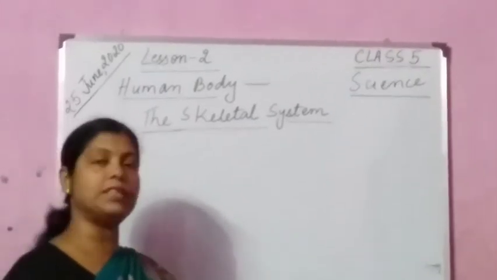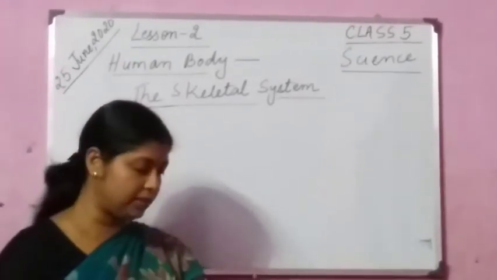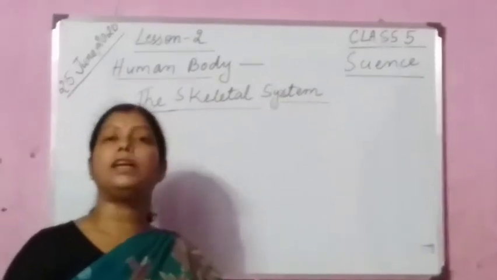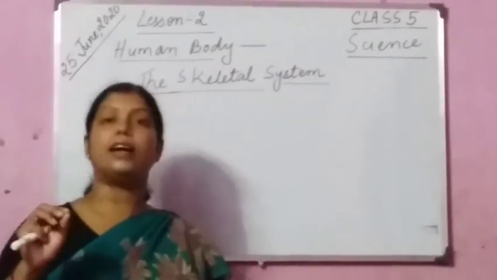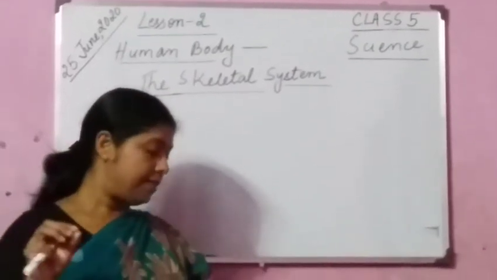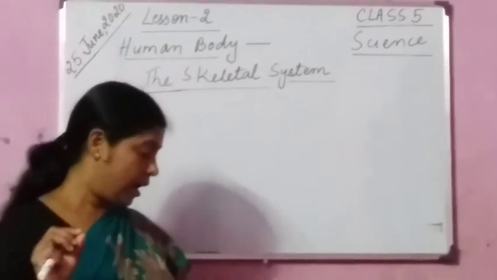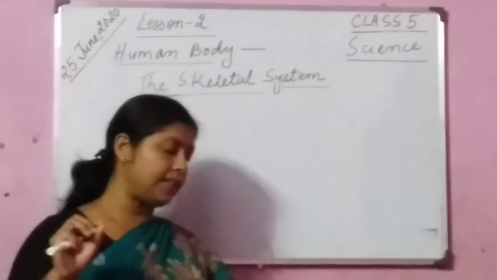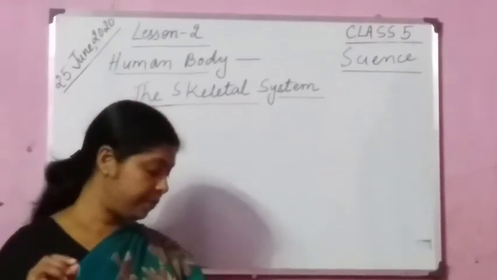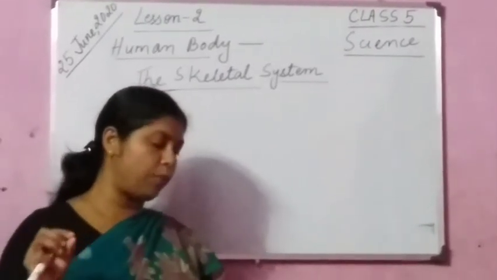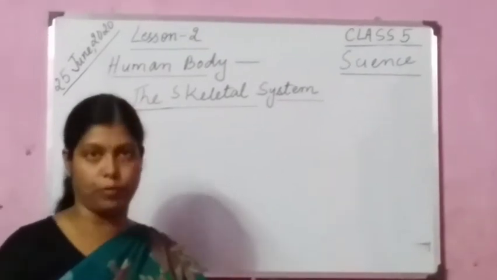Now children, once again I shall repeat this, fill in the blanks. There are 206 bones in an adult human body. The skull consists of a total of 22 bones. A protective cage around the heart and the lungs is called the rib cage. A jelly-like substance called the bone marrow is present inside the bones.